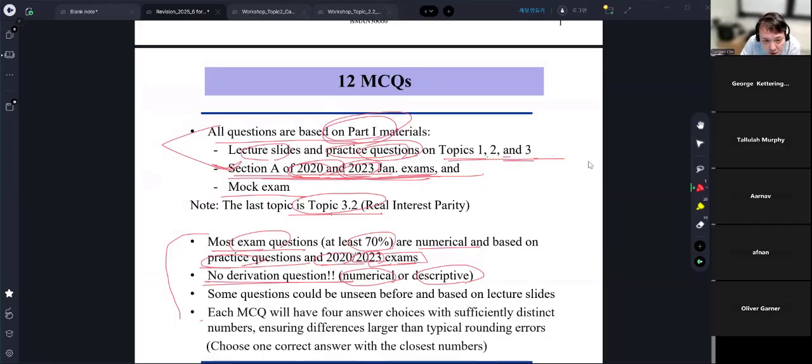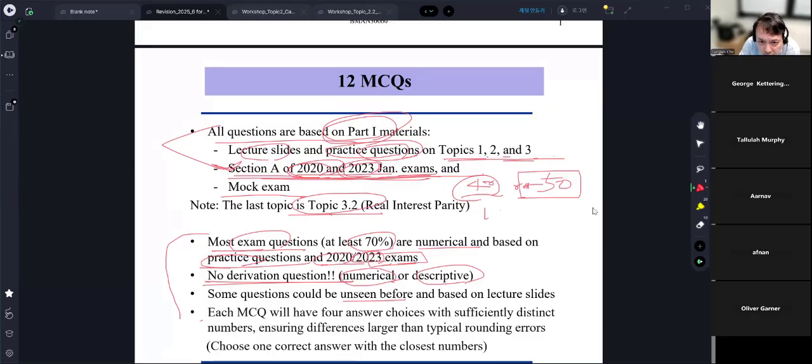Now, part of the MCQ questions may be unseen before, and based on some lecture slides. I can say that last year, the average mark for the MCQ section, which was a 50-mark section, was something like 40. So 40 out of 50. So now you can see that the MCQ section is not that difficult.